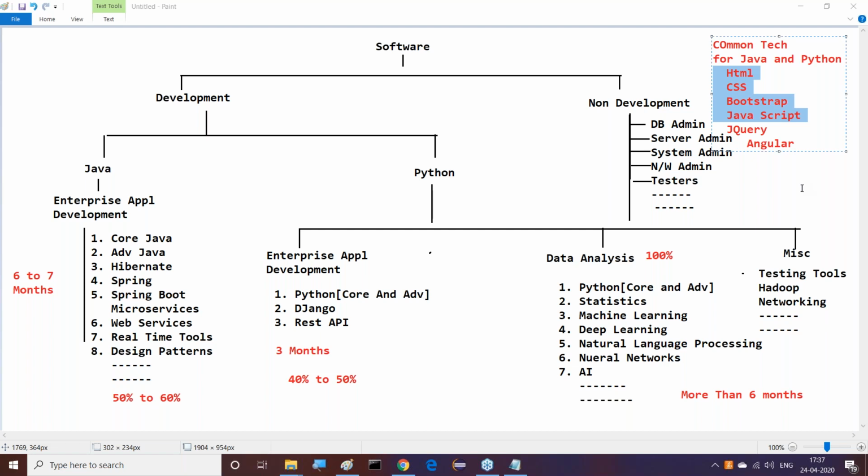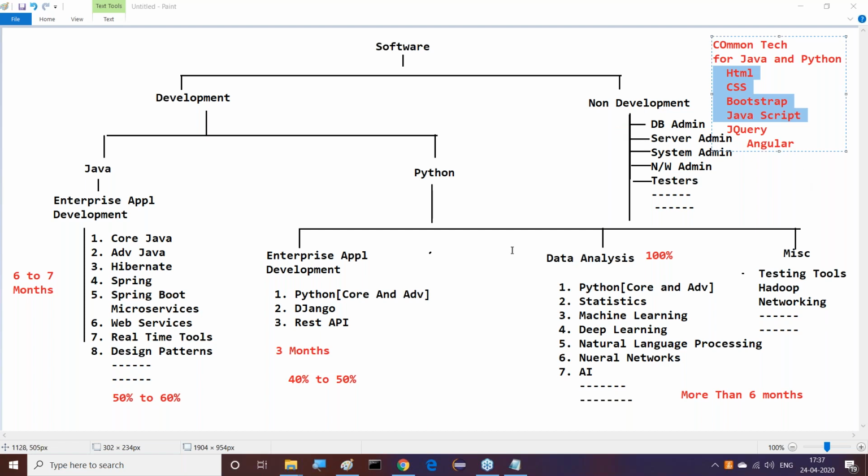But along with data science, nowadays in enterprise application development also, Python usage is going on. Enterprise application development also, Python is increasing year by year. But anyway, data science is at its peak now. Data science area is at its peak, but along with that the enterprise application development side also is going to be used. So if you know Python, definitely we have multiple opportunities. Either we may go for web development side, or we may go for the data analysis side. Either of the things we are able to take. But which thing we want to take, we can plan for it clearly.